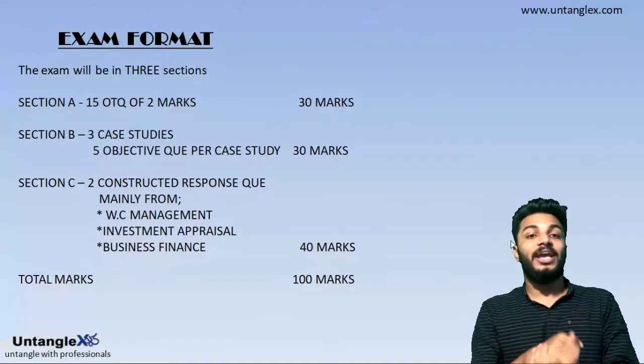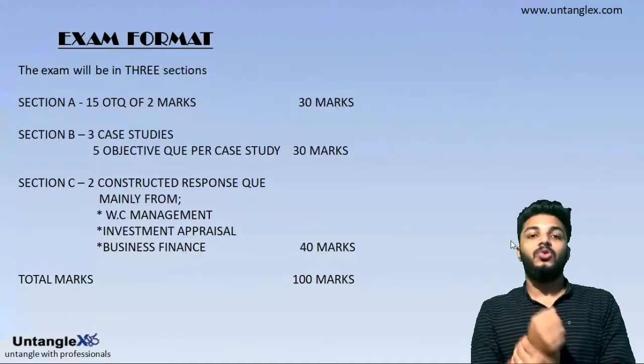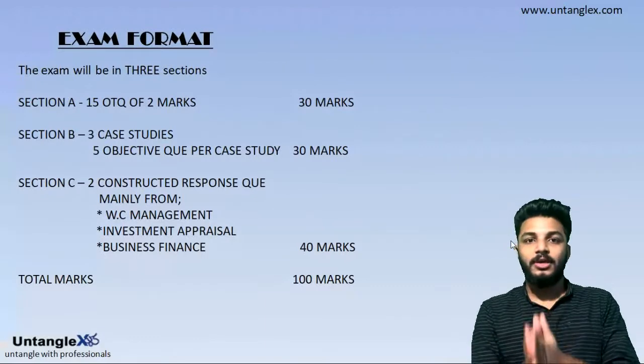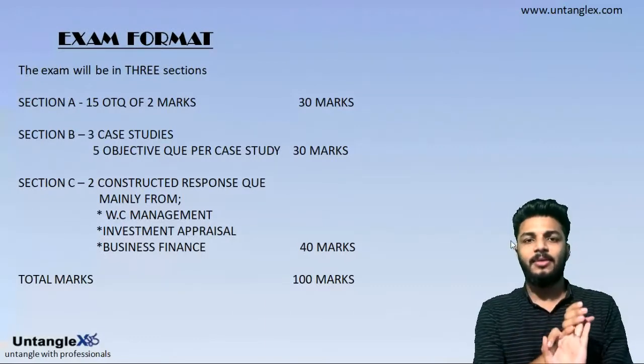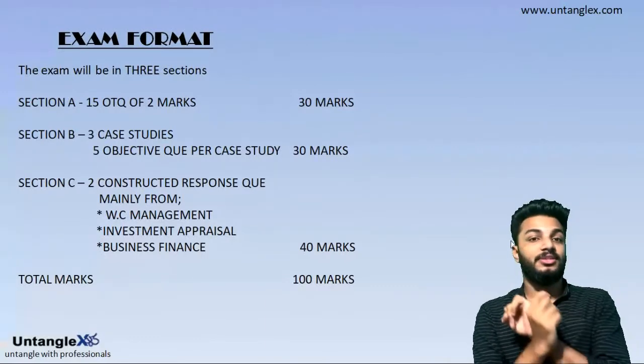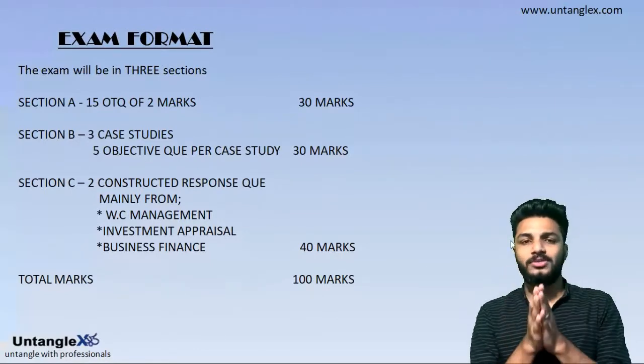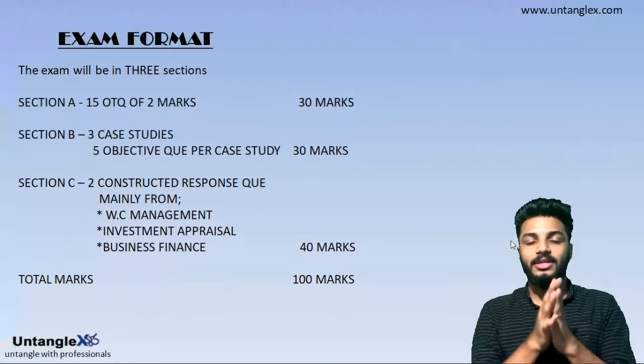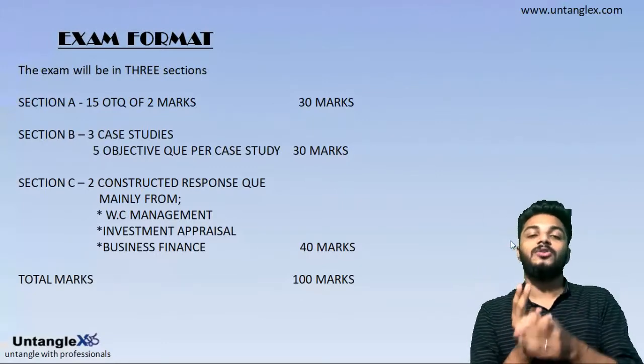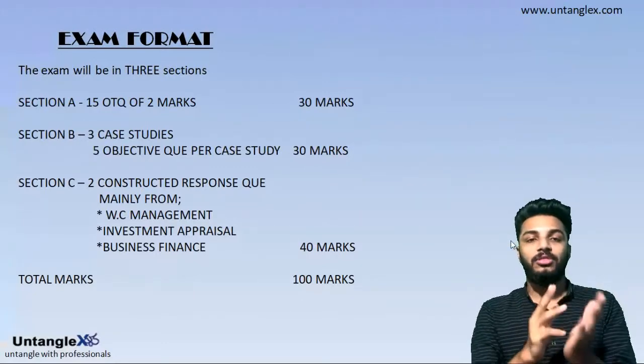Now let's move on to the examination format. You know that the exam is for 100 marks. You have 3 sections in the exam. The first is section A, and in section A you will have 15 OTQ questions, or objective type questions, each comprising 2 marks. So section A will be for 30 marks.